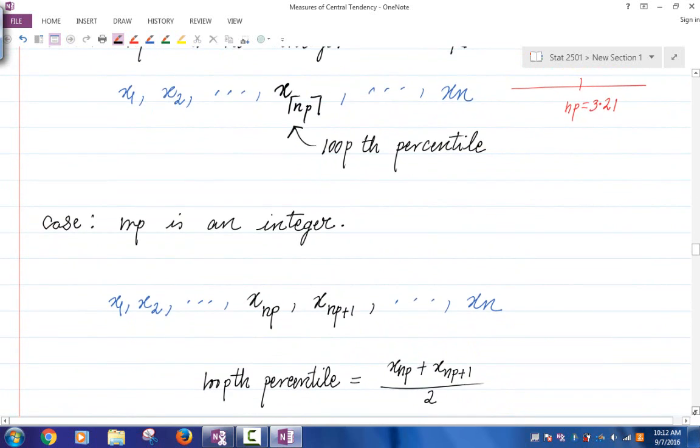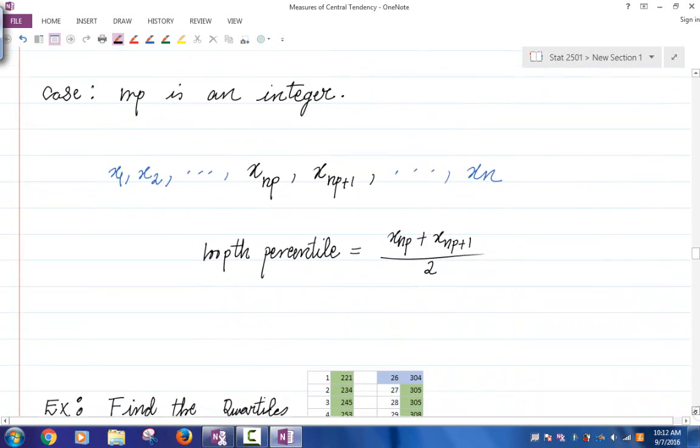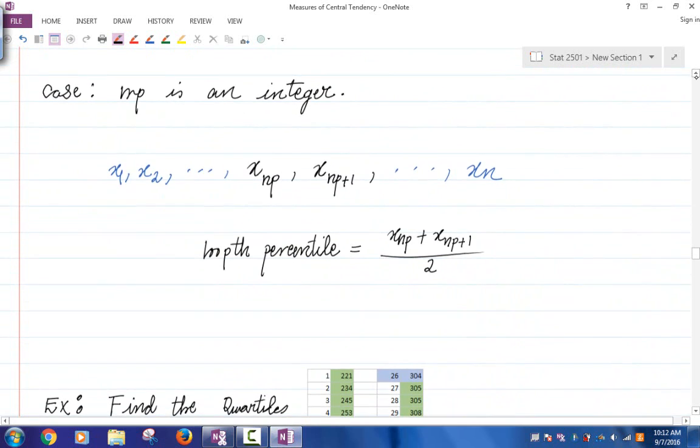What's the other case? The other case is that NP is an integer. Well, in that case, the 100pth percentile is going to be the average of the two observations whose indices are given by NP and NP plus 1.